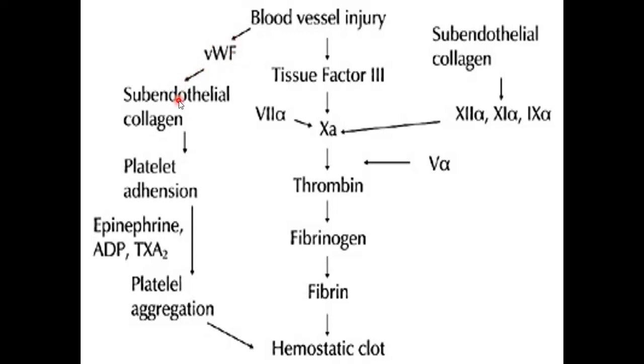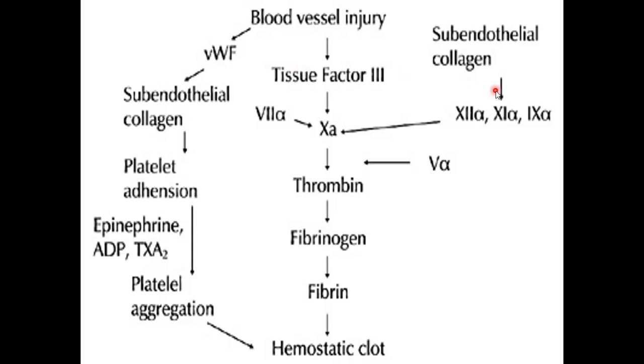Platelet adhesion is followed by platelet aggregation, and factors like ADP and thromboxane A2 cause the platelet aggregation. At the same time there is activation of the clotting factors, both the extrinsic and the intrinsic pathway. This is the extrinsic and this is the intrinsic. Both the extrinsic and the intrinsic pathway of clotting are initiated.